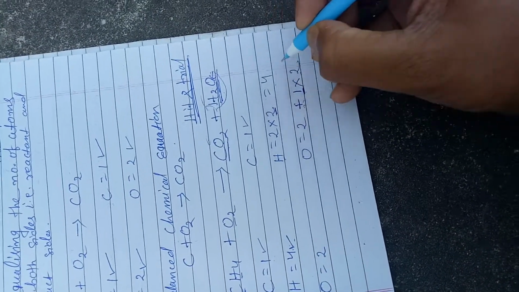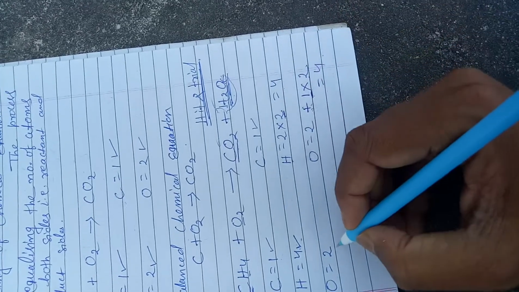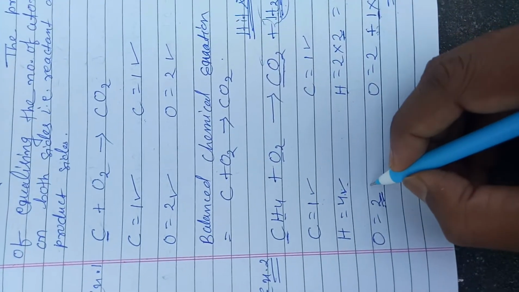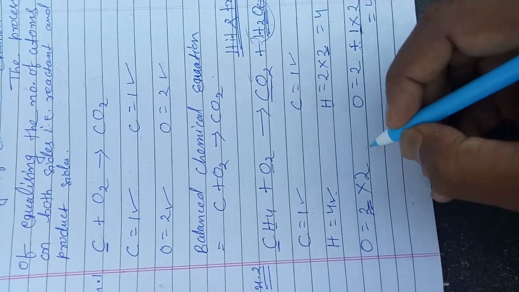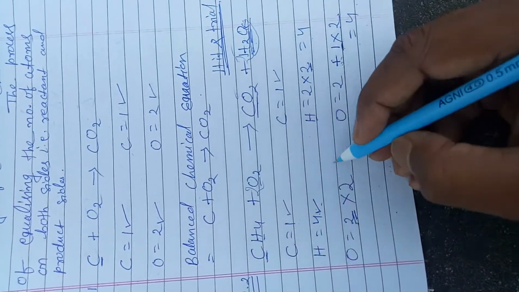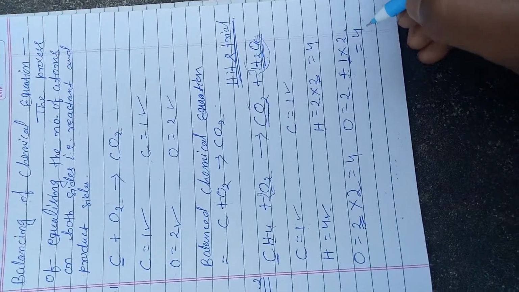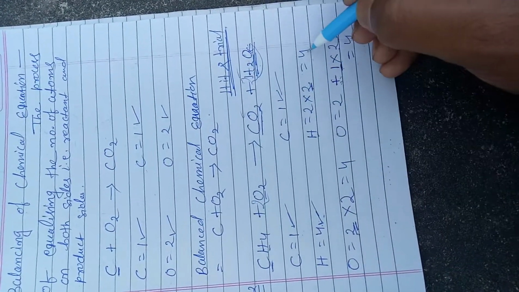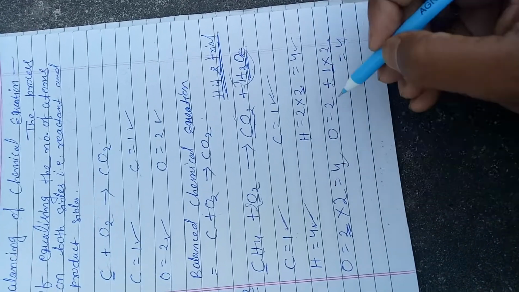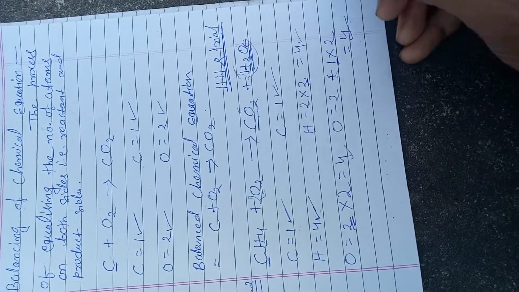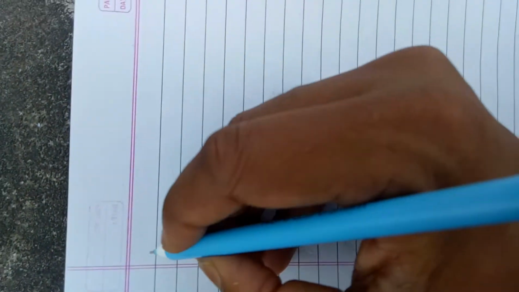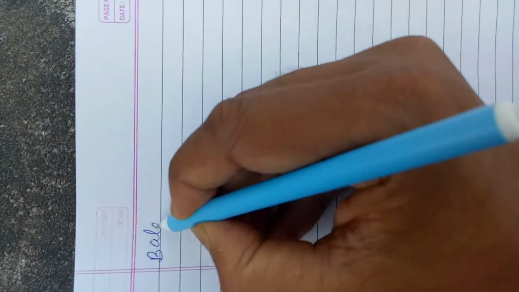It is equal to 4. Here there are only 2 oxygen atoms, so we have to multiply by 2 here to make it equal, then it also becomes 4. Now see, 4 hydrogen atoms, 4 hydrogen atoms, 4 oxygen atoms, 4 oxygen atoms. So this equation is now balanced, and we have to write it as a balanced